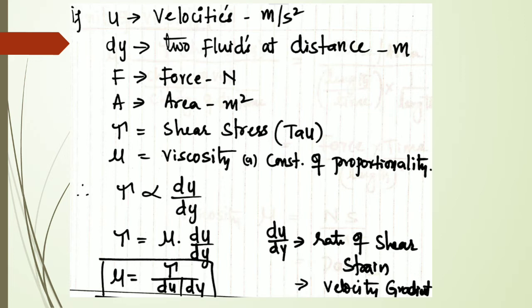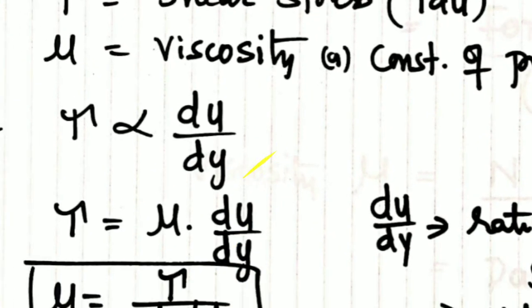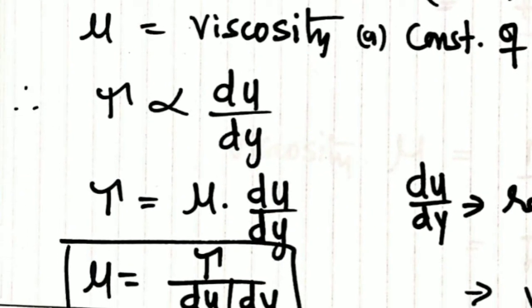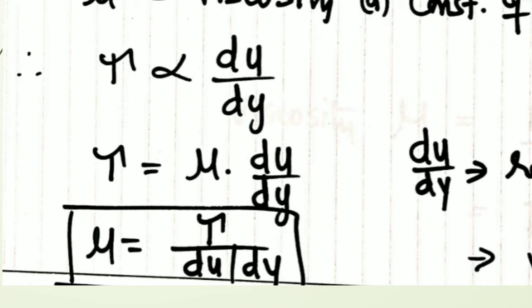The shear stress is directly proportional to the rate of change of velocity with respect to y. Because the top layer stress acts on the bottom layer, and the bottom layer in turn acts on the top layer, shear stress is directly proportional to shear strain. Therefore, tau is directly proportional to du by dy, so tau is equal to mu into du by dy.